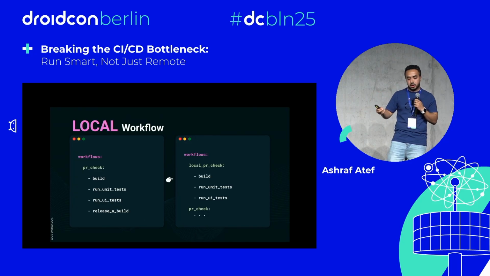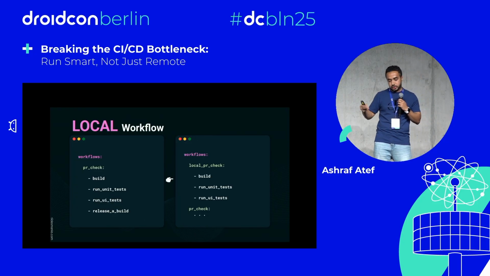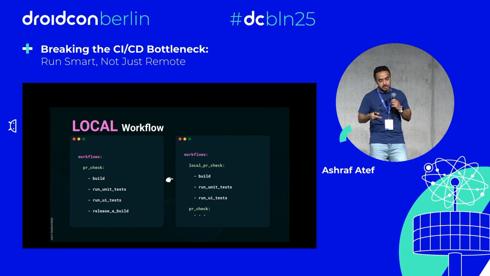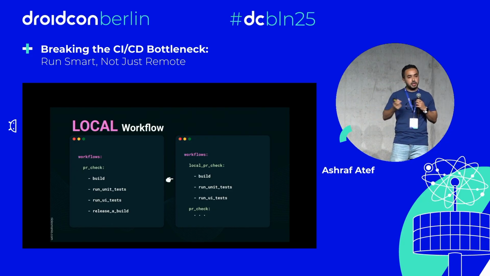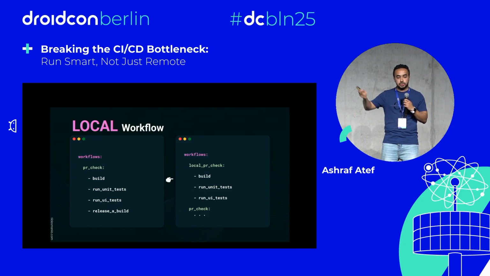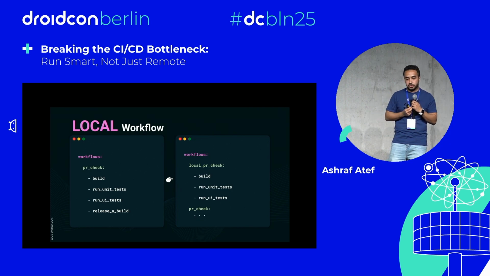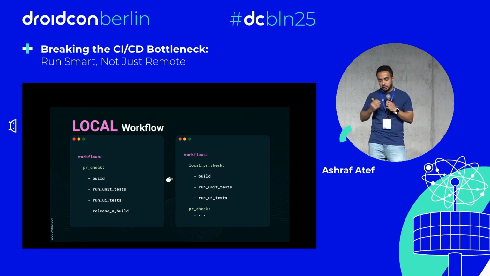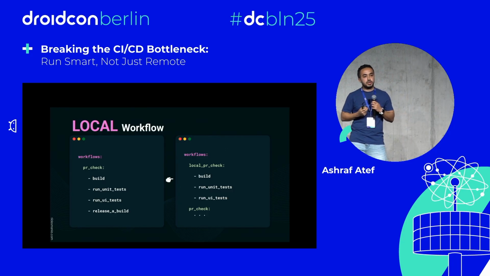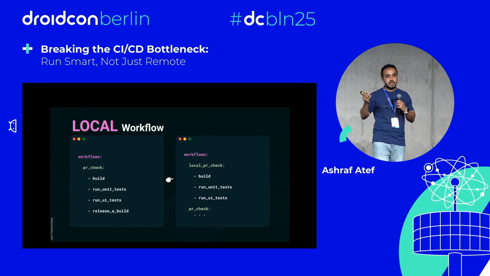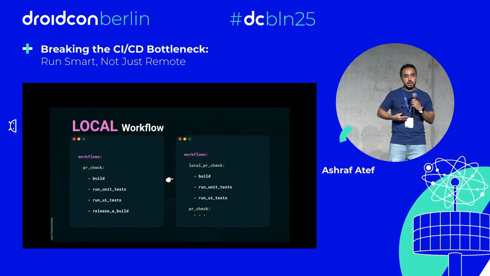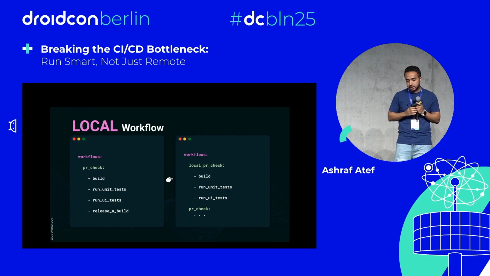We build our application. After that, we run our unit tests, then the UI tests. Then we release a build, maybe through Firebase or any other tool, to be available for testing purposes or anything else. So if we start to think about those steps, we are going to see the first 3 steps can run locally. What actually prevents us from doing that?